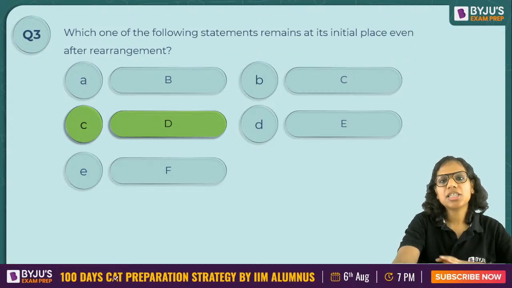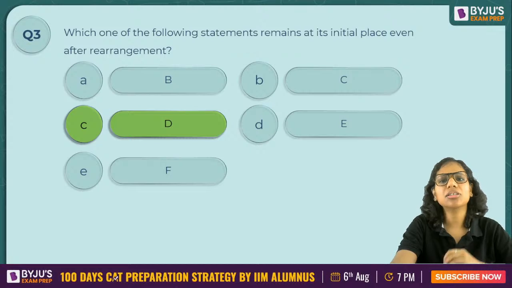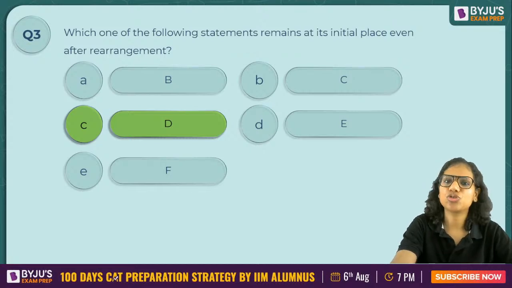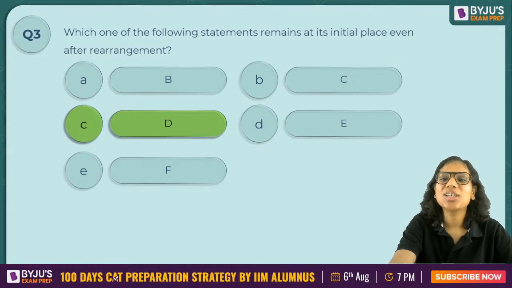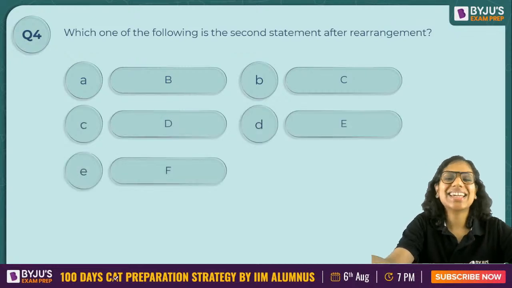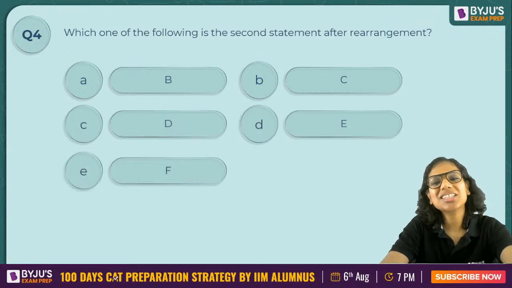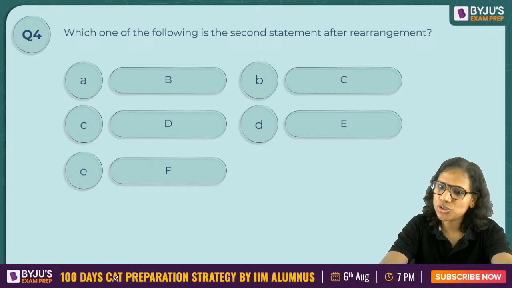So this was our first set, our first type of question. Now, last year, however, you got the normal 5-sentence parajumble questions, no frills attached. You were given options also. One question is the second statement after the arrangement. The answer has to be a sentence beginning with but was the opening sentence. So how to identify such sentences?